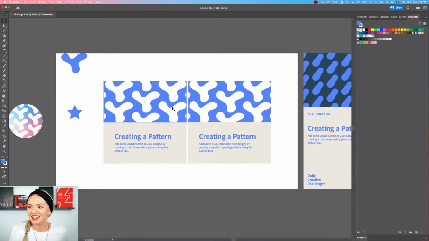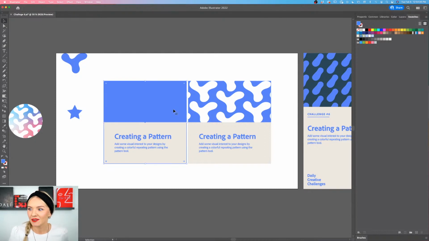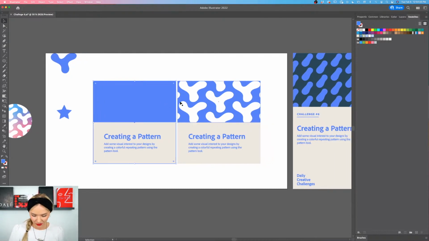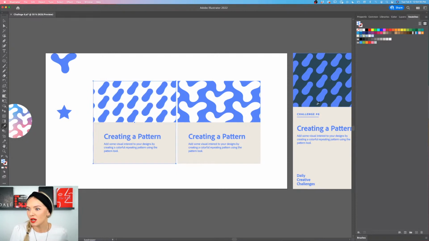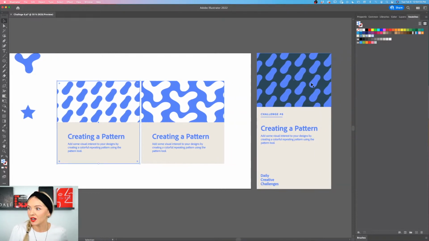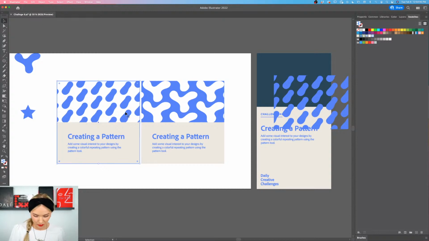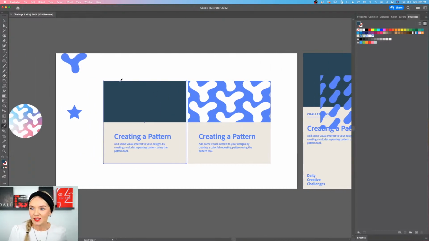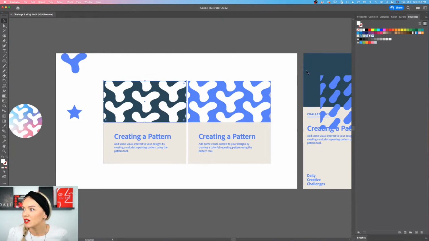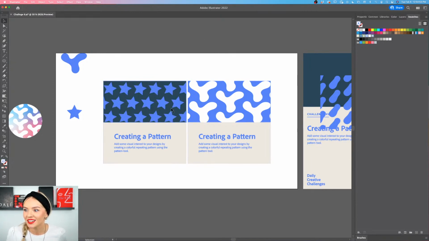Okay, so now we can go in and remove this guy here, and we're going to be selecting a different color for that. With the eyedropper tool, I want to sample the color underneath this, so I'm going to just move that object quickly to the side. So now I've created a darker background so that I can see my star on top of that, right? And now we're going to create a copy of this, Command Shift and square bracket close, and we're going to apply the star pattern to it. Cool, look at that. That's fun.